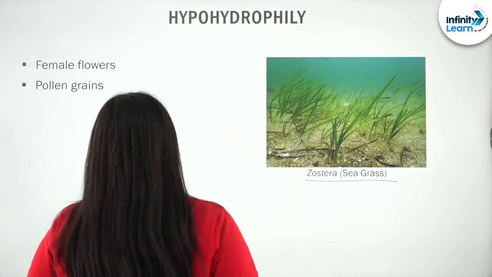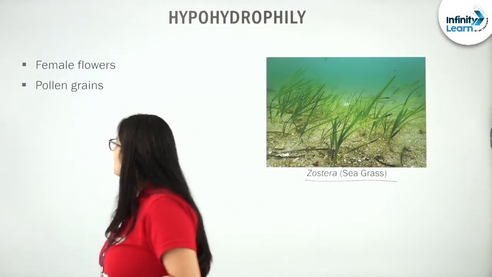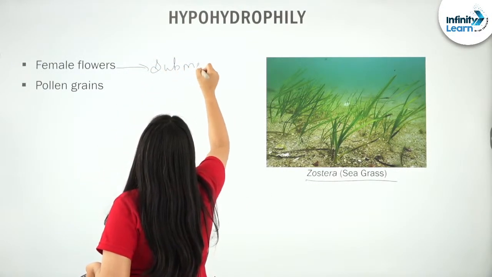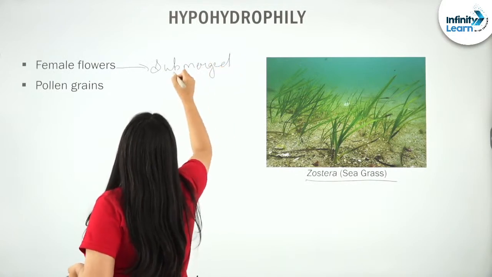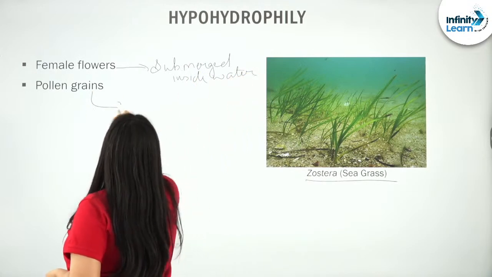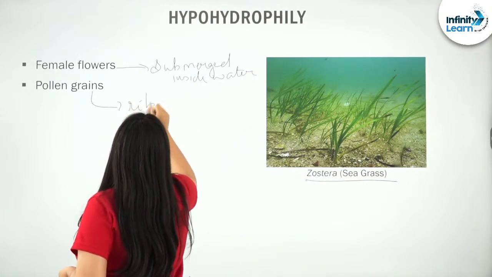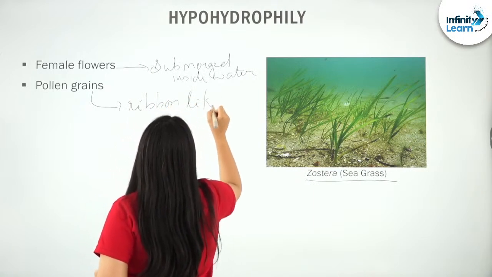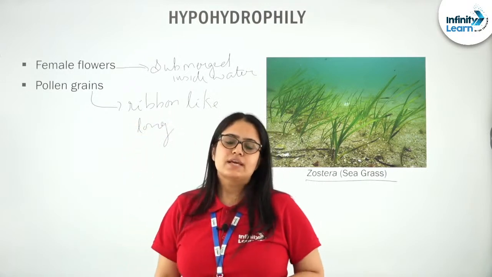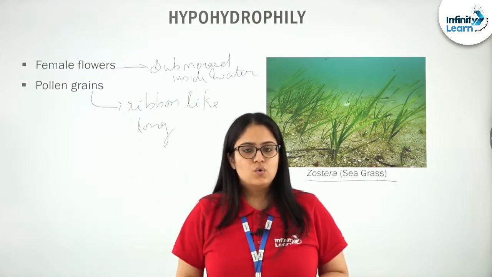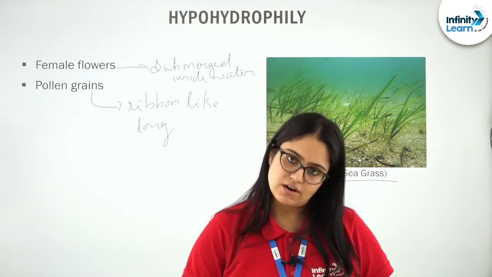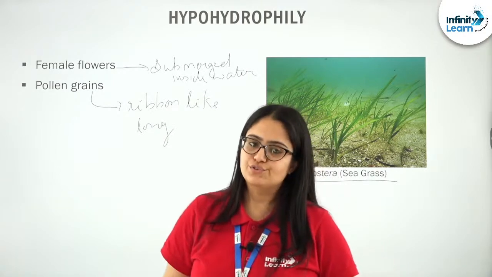So, there is one more thing that you need to understand over here. I can write this for you also: female flowers will be submerged inside water, and the next is pollen grains will be ribbon-like in Zostera. And pollen grains in such plants will be protected from wetting with the help of a mucilaginous cover, right. This is also an important fact that you should remember.